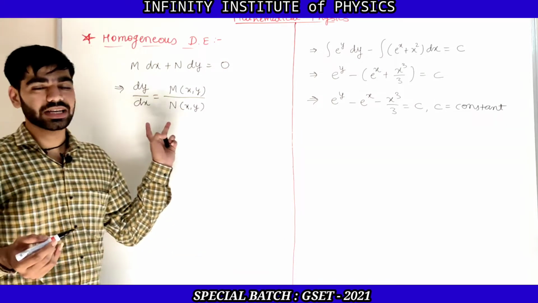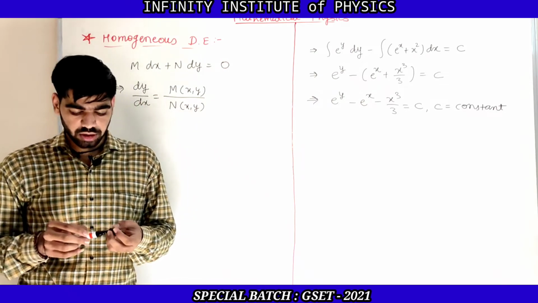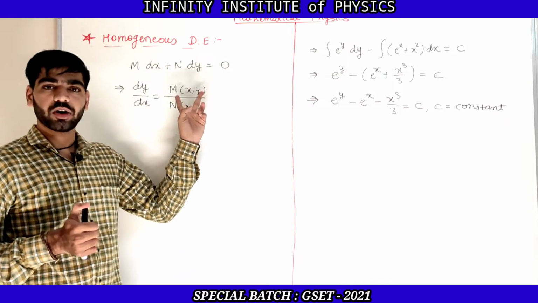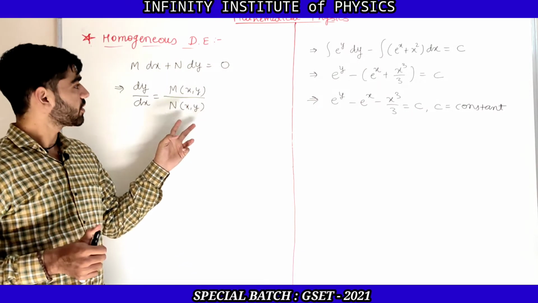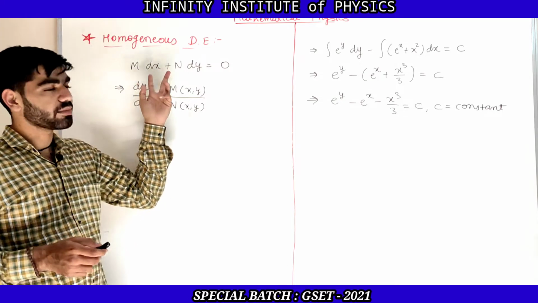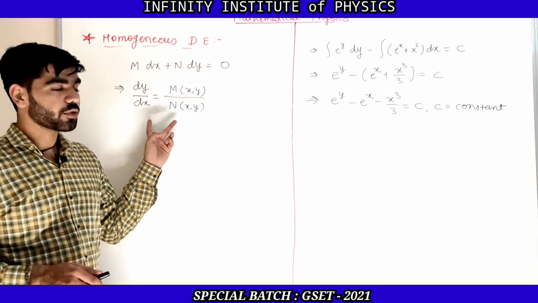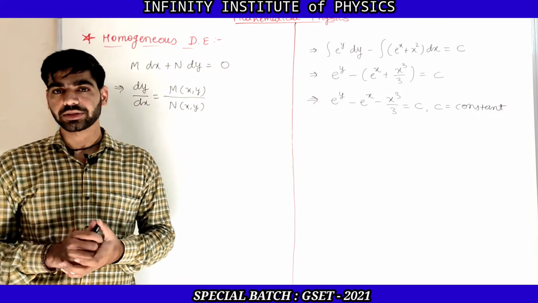This is also the standard form of the first order first degree differential equation, that is dy by dx is equal to M of xy upon N of xy, or you can write that equation as M dx plus N dy is equal to 0.